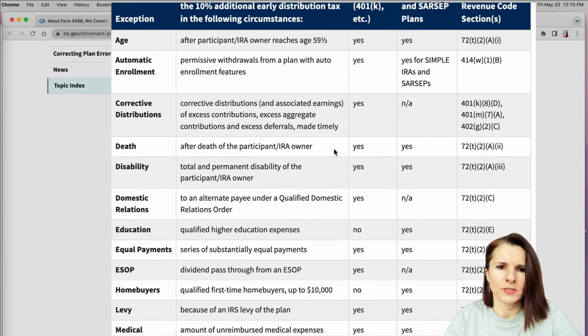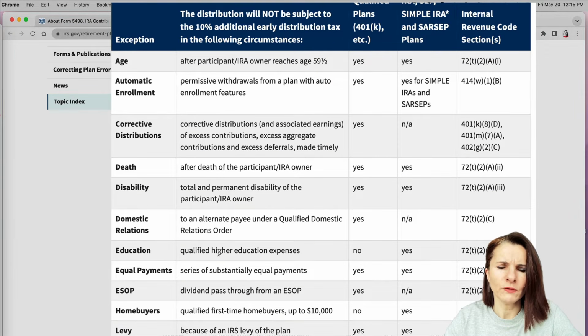Let me give you an example. Let's say you took out money from your retirement plan for qualified higher education. If you have a 401(k), you could not do that, so you will not get the exception and you will have to pay the 10% penalty. But if you have an IRA, you could have an exception, and the 10% penalty would be waived.